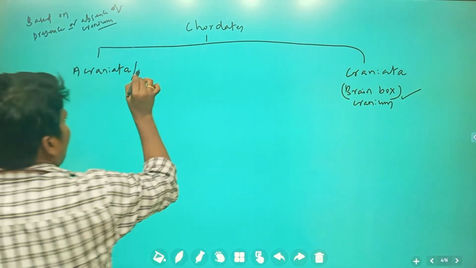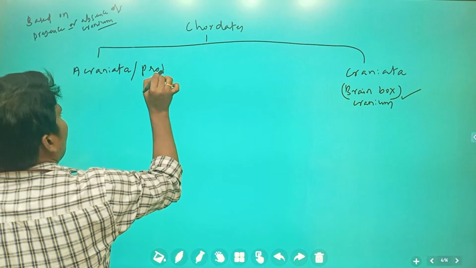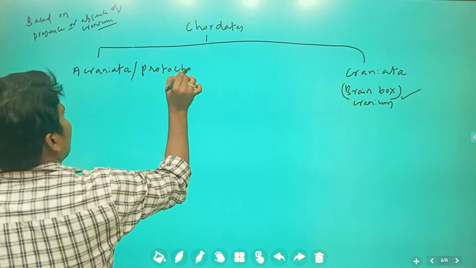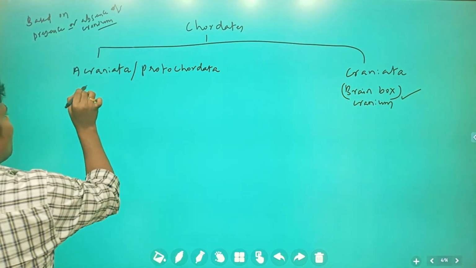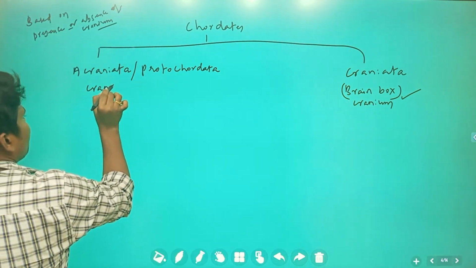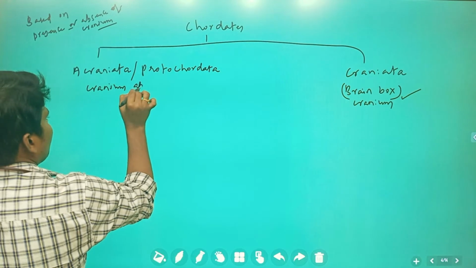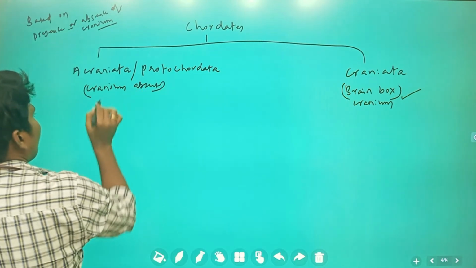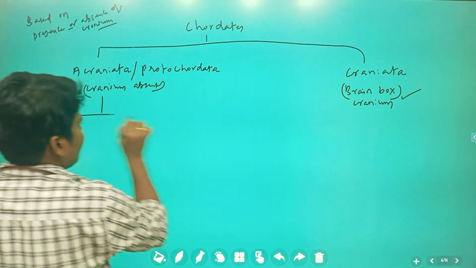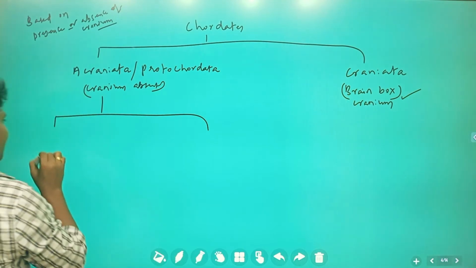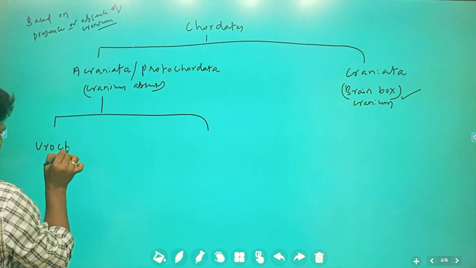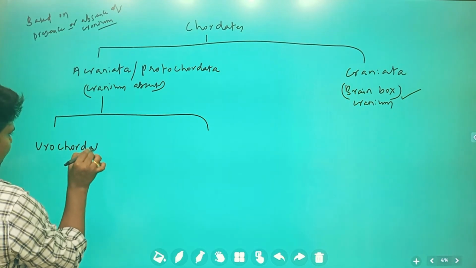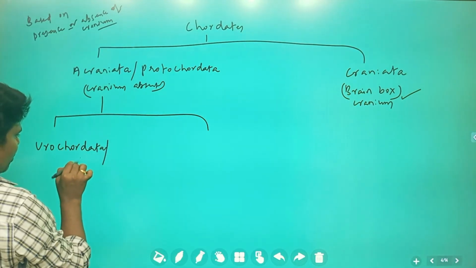Acraniata: cranium is absent, also known as protochordata. Clear? Do you understand? Here, cranium is absent. These are again differentiated based on notochord into urochordata, also known as tunicata.